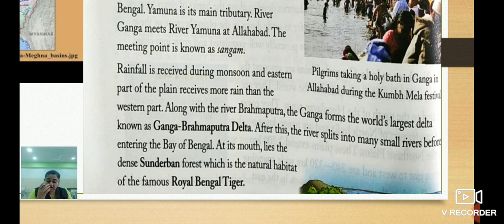You can see in the textbook the picture is given, a river and its delta. So children, at Allahabad, Ganga river and Yamuna river meet each other, and then the river Brahmaputra and Ganga both form the world's largest delta known as Ganga Brahmaputra Delta. After this, the river splits into many small rivers before entering the Bay of Bengal at its mouth.